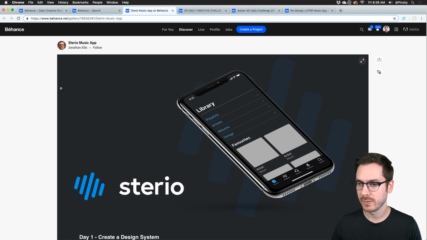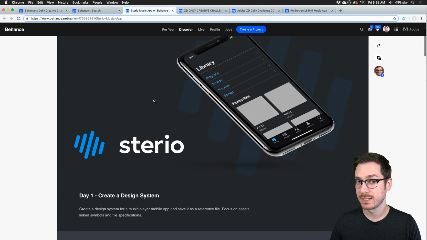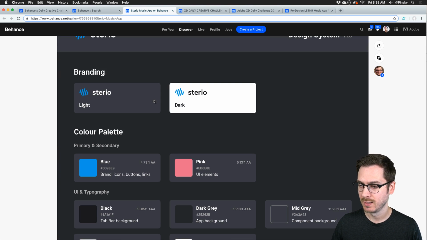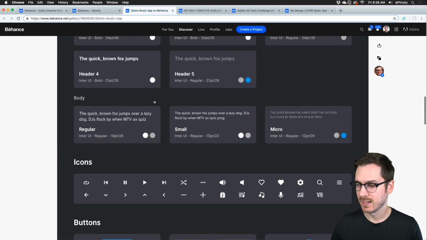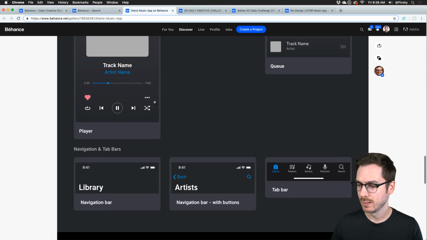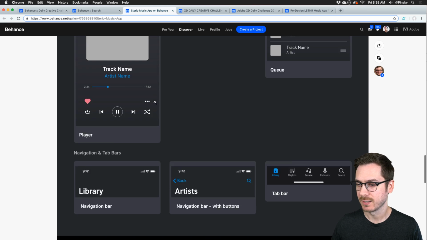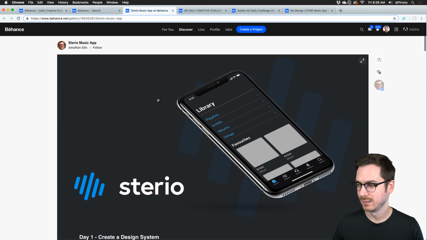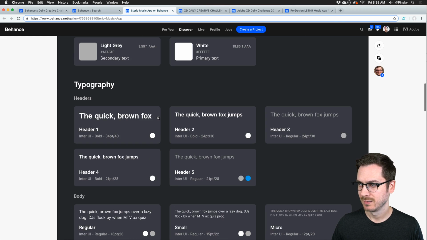Cool. Next, we've got Jonathan. And make sure to stick around for Talon Stream because he's going to be looking at some of this stuff more in depth than I am. Really nice. Some icons, some buttons, some components, all laid out really nicely on Behance. And I'm kind of digging the whole dark UI style. Cool.